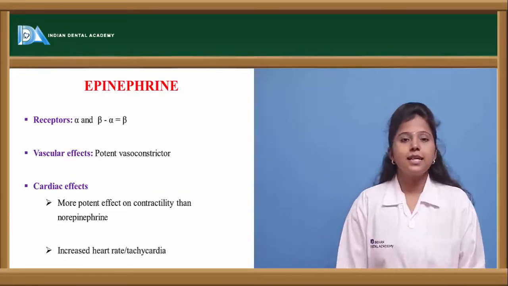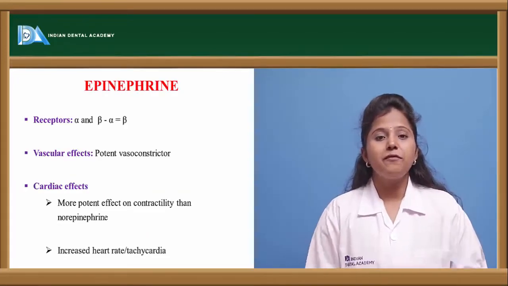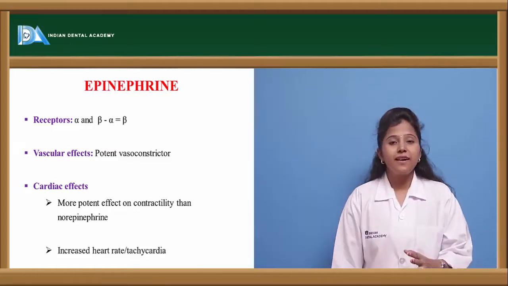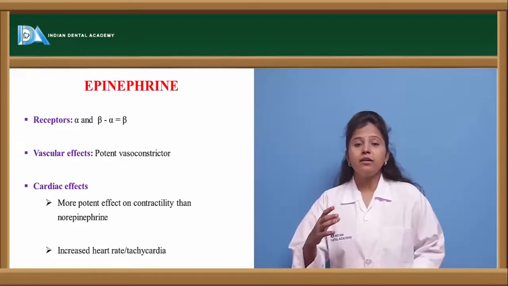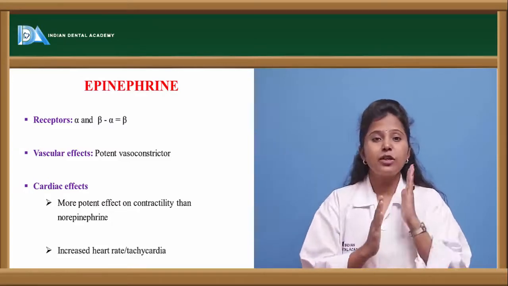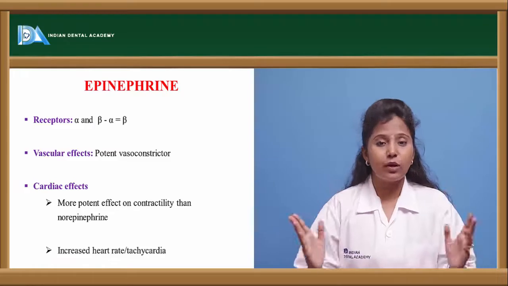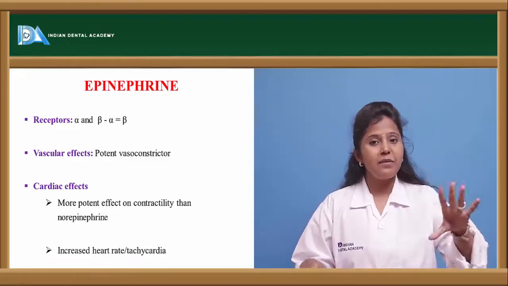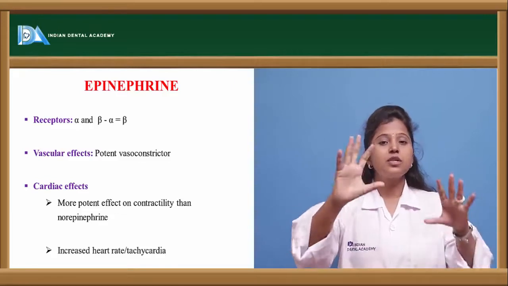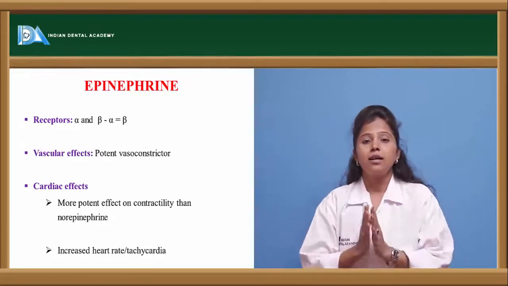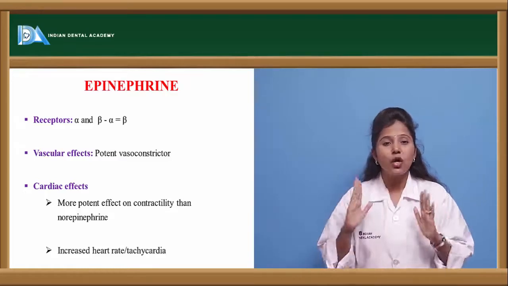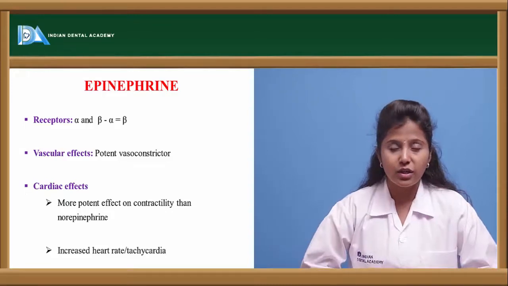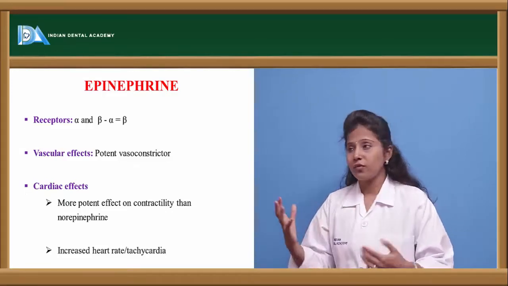The other drug is epinephrine. Epinephrine is also called adrenaline, and it acts on both alpha as well as beta receptors. Here the action of adrenaline on alpha and beta receptors is equal, or we can say if it binds to alpha receptors it shows the same effects as when it binds to beta receptors. The effects of adrenaline or epinephrine are the same on both alpha and beta receptors, and it is also a potent vasoconstrictor. And what are the cardiac effects of this epinephrine?